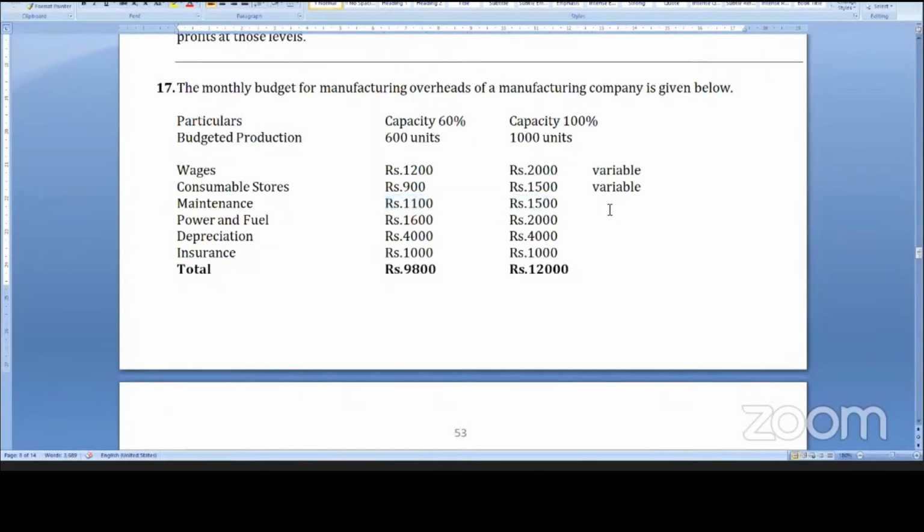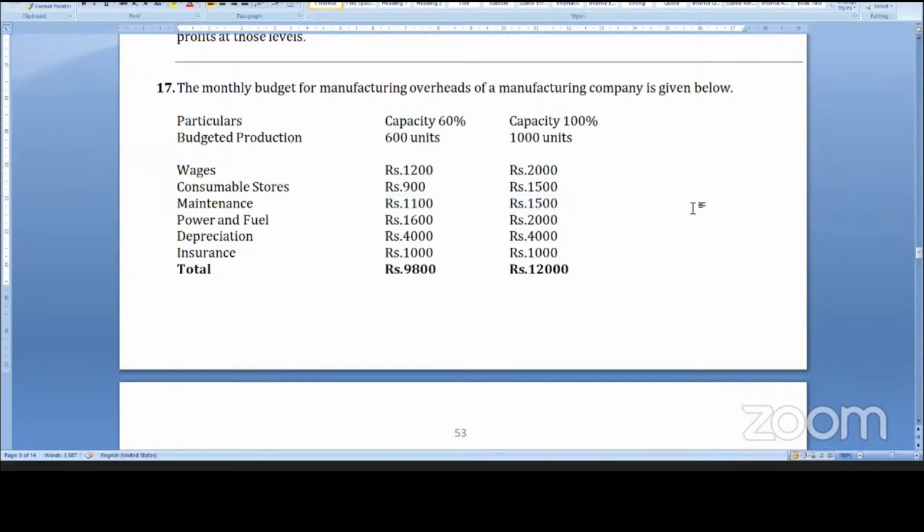This is called semi-variable. Sir, how to find semi-variable? What is variable and what is fixed? Okay, this is varying, but it is not exactly varying like wages and consumable stores. But there is a variable part. How to find out variable cost? How to find out fixed components, sir?